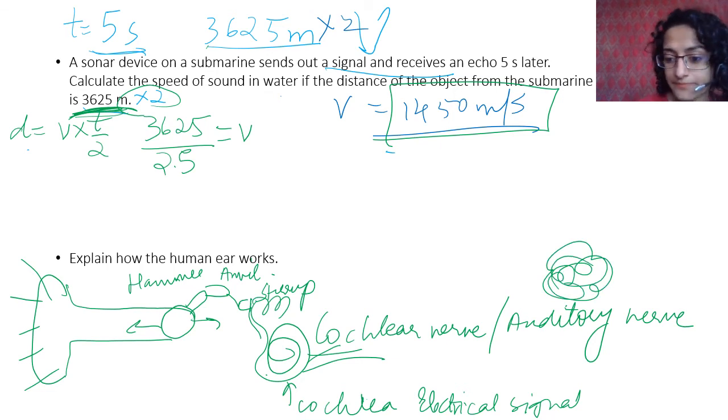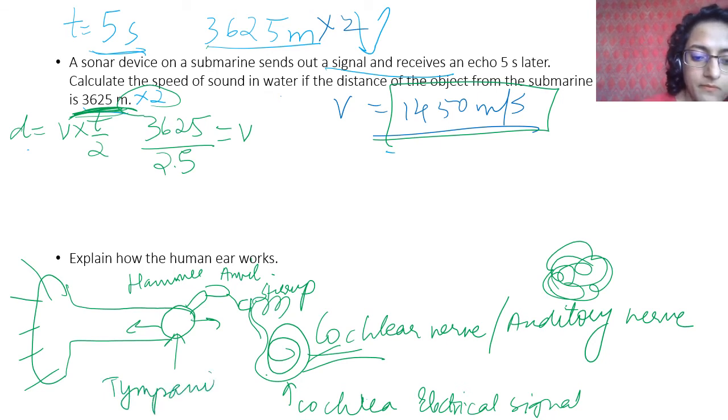This is the brain, and the brain interprets that sound. This is the tympanic membrane. Auditory canal. This is the pinna. Okay, it's very easy.